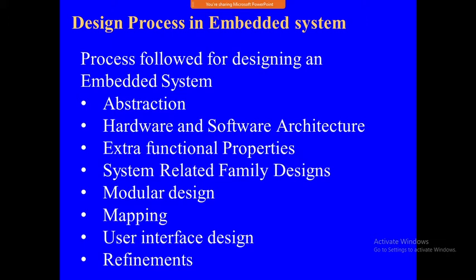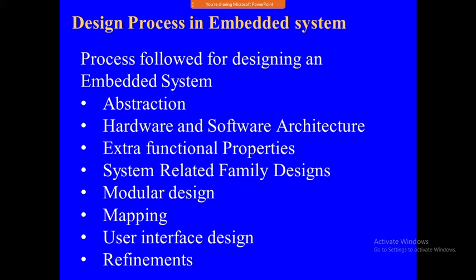The process followed for designing an embedded system is abstraction, hardware and software architecture, extra functional properties, system related family design, modular design, mapping, user interface design, refinements. These all come under the design process of an embedded system.